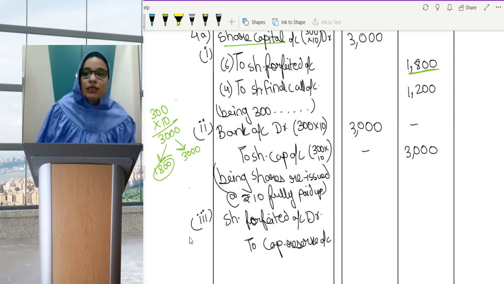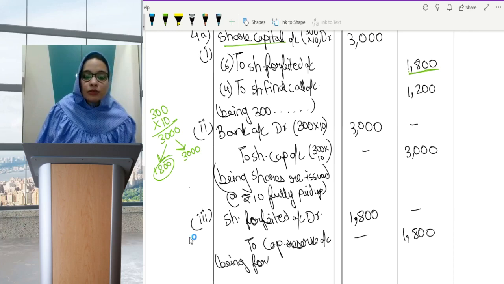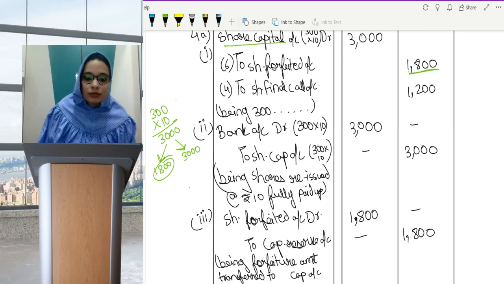Here in this question, entire 1800 will go in my capital reserve account, since all the shares which were forfeited are being reissued. So being forfeiture amount transferred to capital reserve account. Oh, sorry, capital reserve account. My mistake.